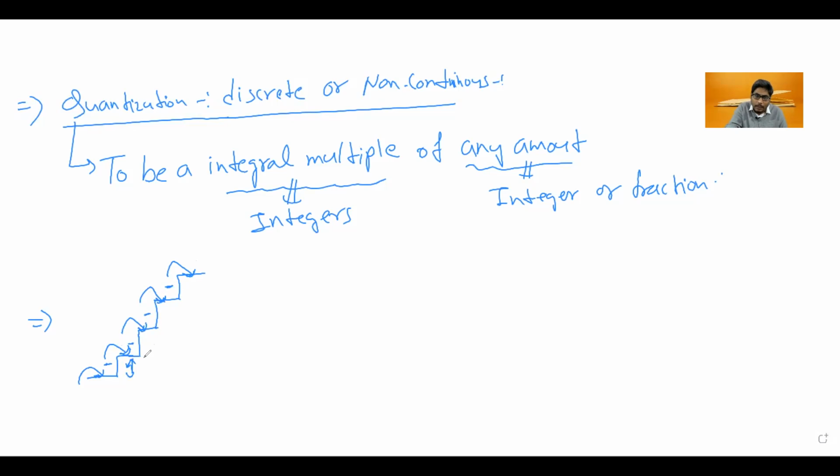Let's take an amount of 10 centimeter, which is an integer, or 12.5 centimeter. The value of this height can be 10 or 12.5 or 5 centimeter, any amount. So what levels of height are possible? It can be 0 times 10 or 12.5 centimeter.